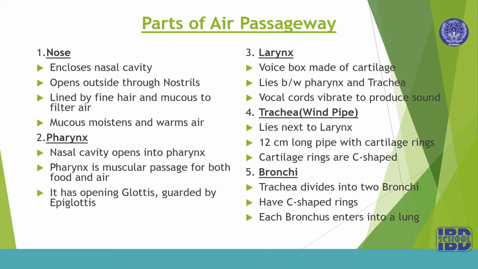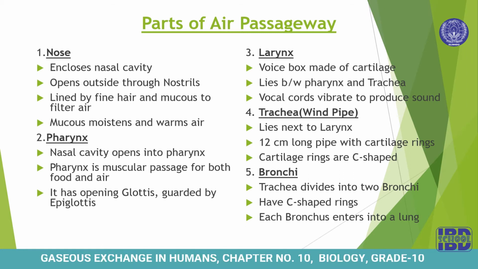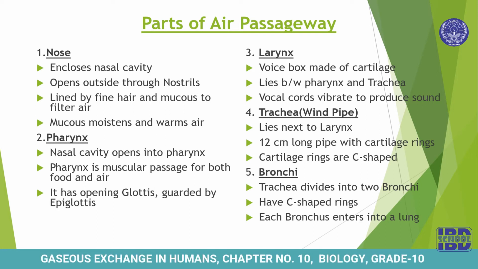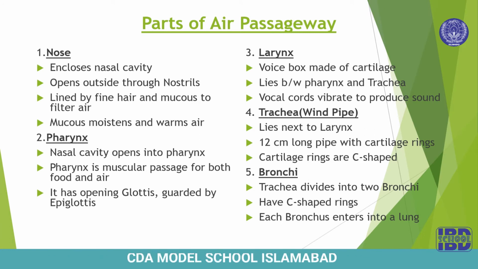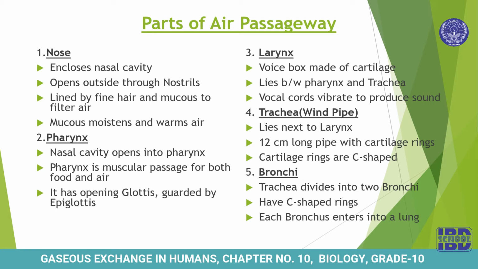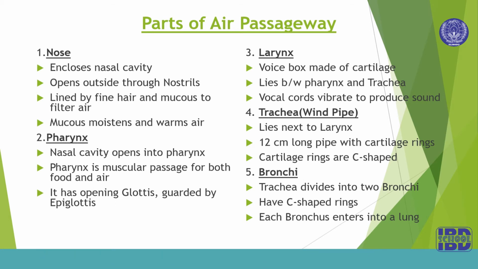The next part is larynx. Larynx is also called voice box, and it is made up of cartilage. Do you know what is cartilage? Cartilage is actually the soft bone, and this larynx lies between pharynx and trachea. Trachea is the next part, and it is also called windpipe. Vocal cords vibrate to produce sound. Larynx is a voice box, that's why it is a box which produces sound in our body.